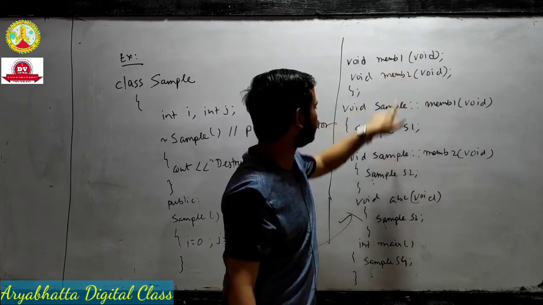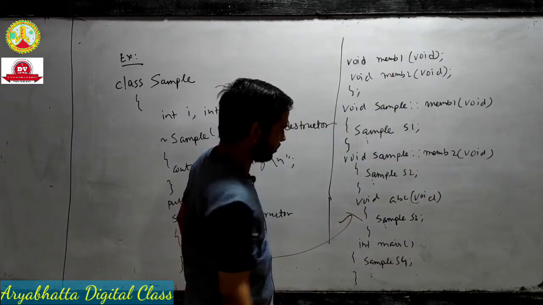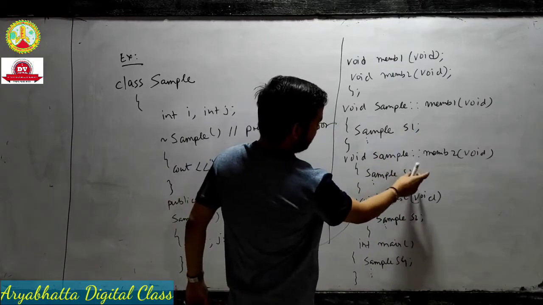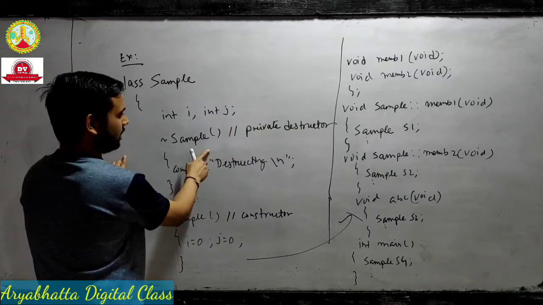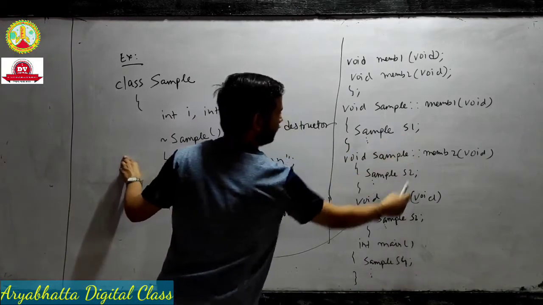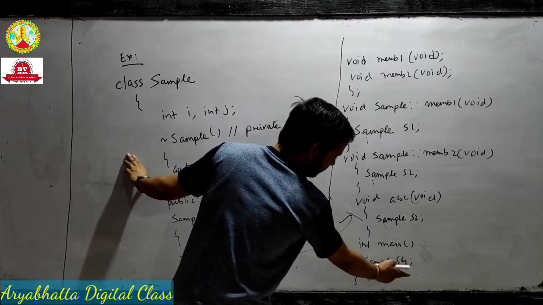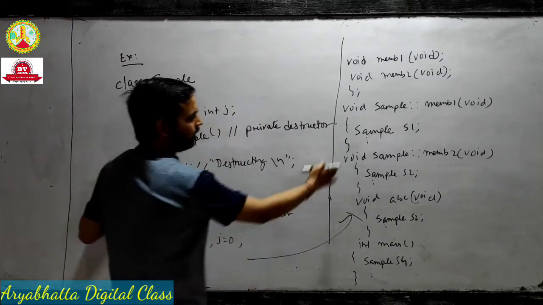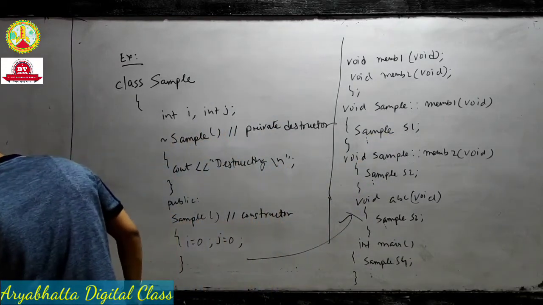Then the instances sample S1, sample S2, sample S3 are created for destructing the object. In the main function we take this class name with one object S4. These are all destructing-the-object concepts.